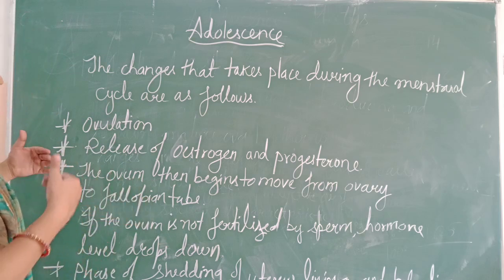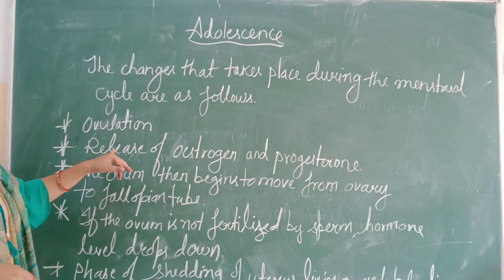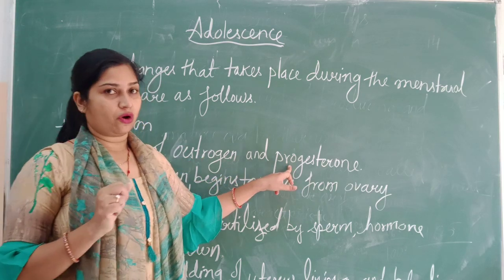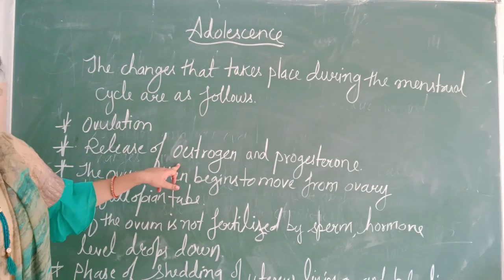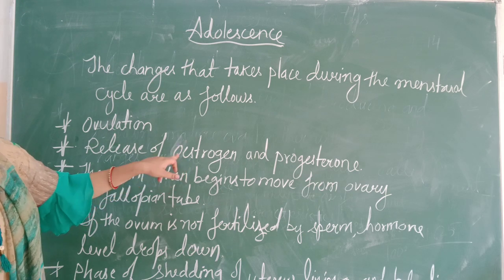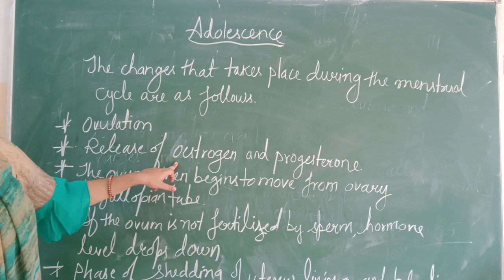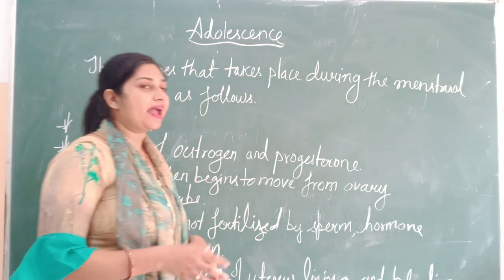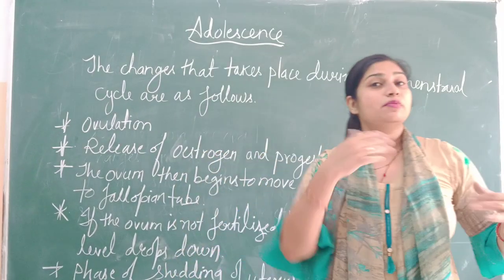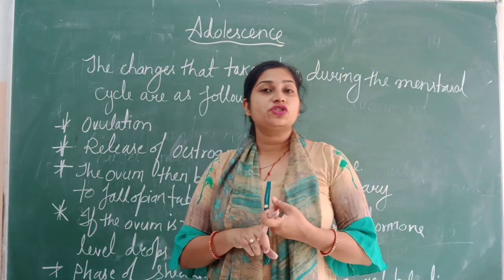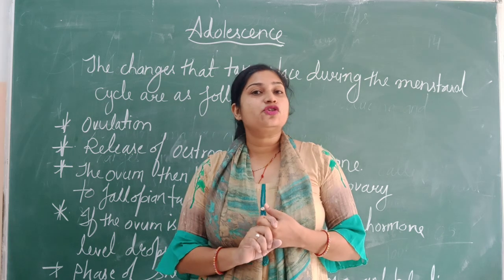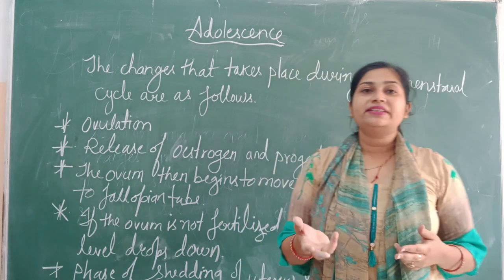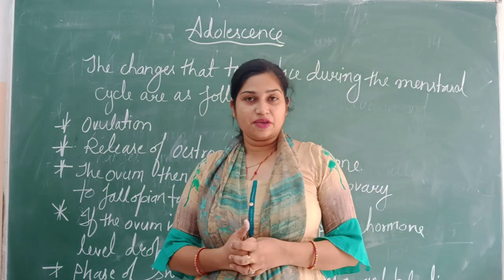After releasing the mature ovum, two hormones named estrogen and progesterone are released by the ovaries. As you can see, the pronunciation of this word is estrogen, the O is silent. Estrogen and progesterone stimulate the lining of the uterus, which prepares itself for possible pregnancy.